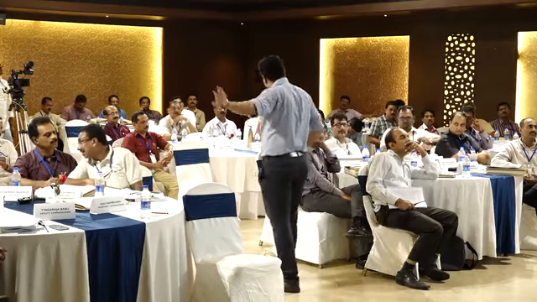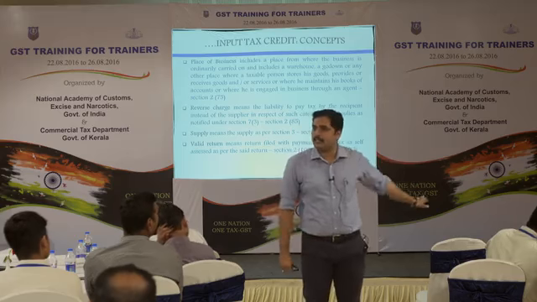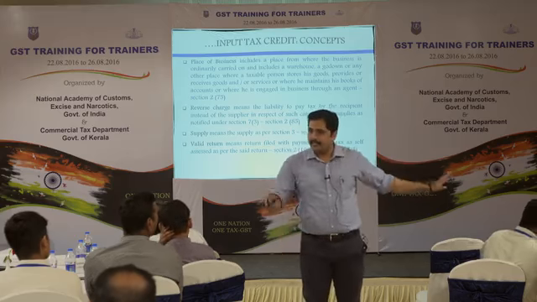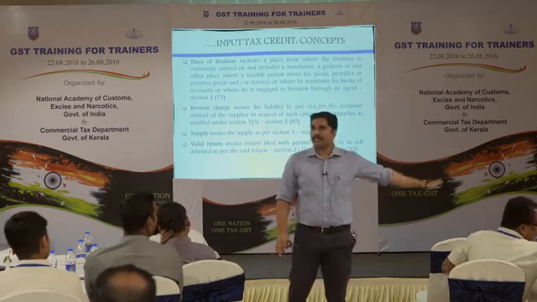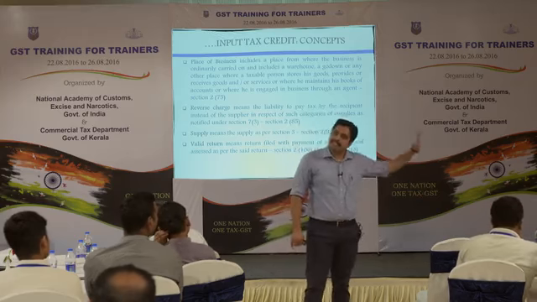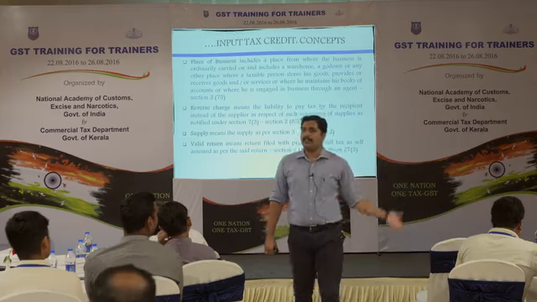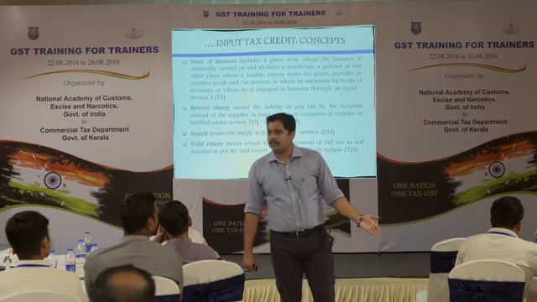Because we are speaking about business premises, the thing is, if he has a separate premise, he can make it an additional place of business and use that credit. If he can declare it as an additional place of business, he can use the credit. Or what he can do is get registered separately and he can take credit of it also. That is how it is.